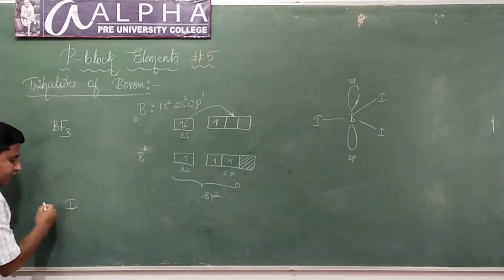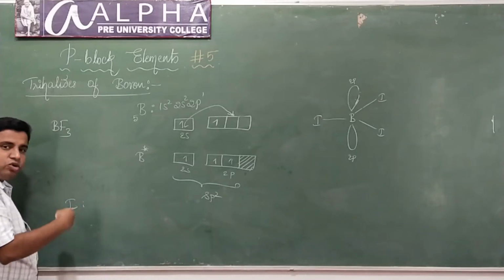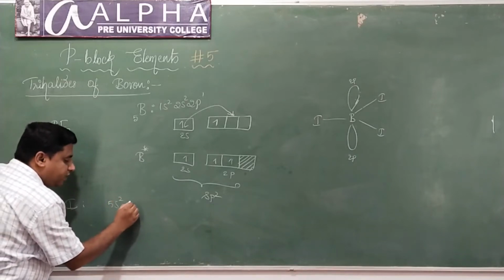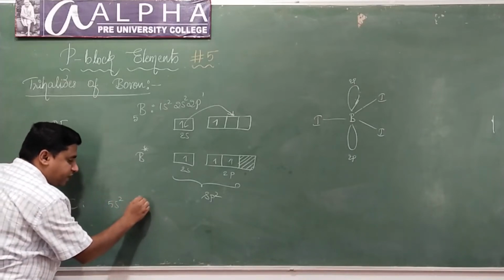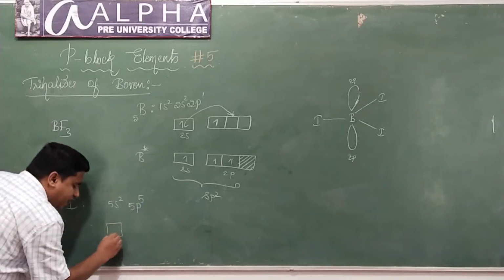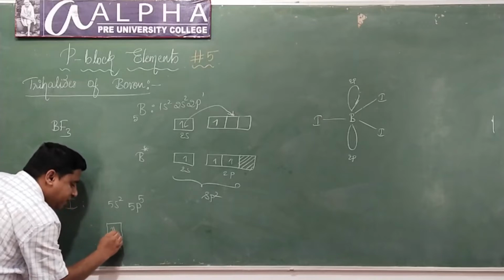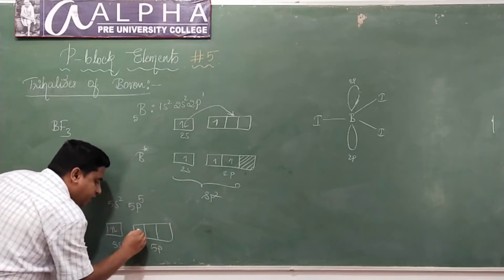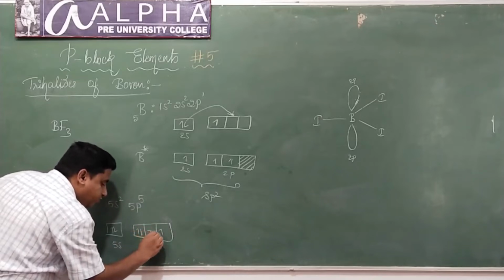The outer electronic configuration of iodine is 5s2, 5p5. There are 2 electrons in the 5s orbital and 5 electrons in the 5p orbital: 1, 2, 3, 4, 5.